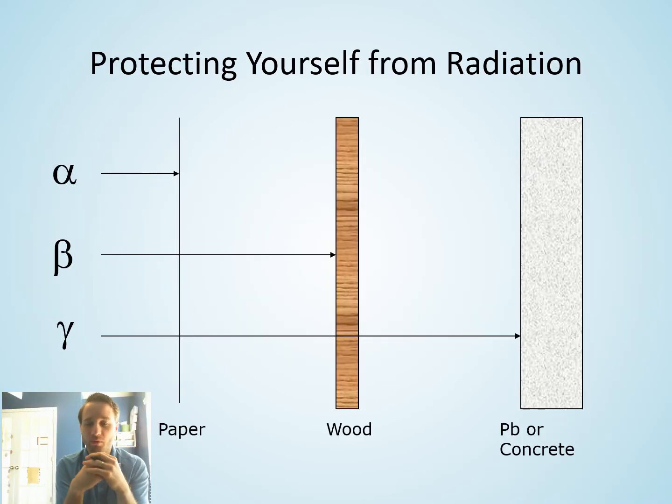An example of what could stop some of these things: alpha particles can be stopped by a piece of paper. Beta particles need something like a thicker piece of wood to potentially stop them. And gamma radiation needs a thick slab of concrete or lead or something of that nature to stop gamma particles from penetrating, say, into your body.